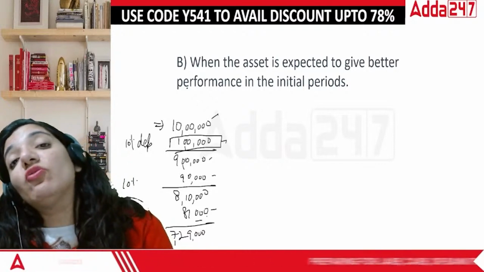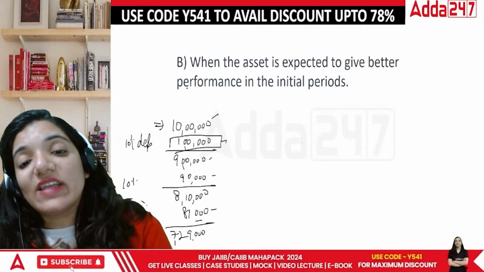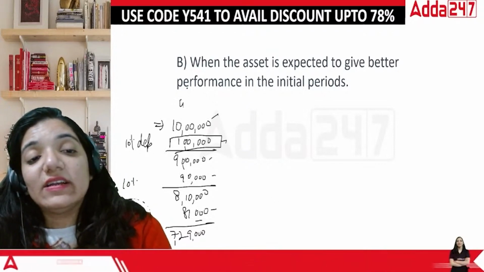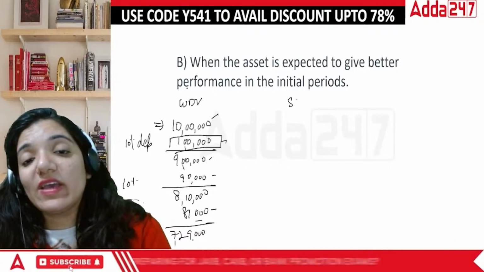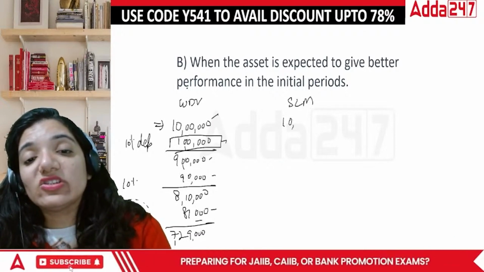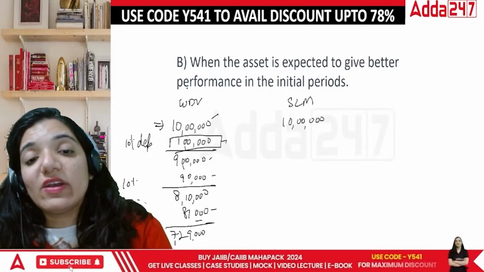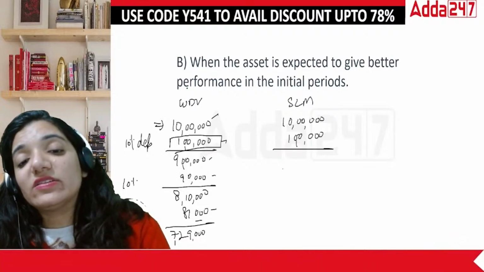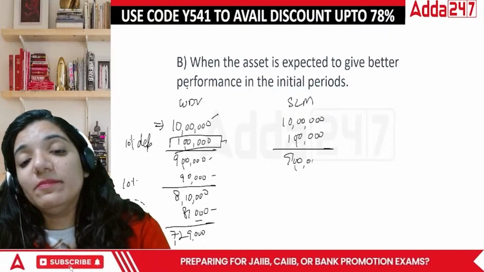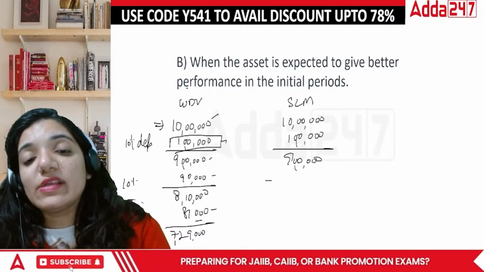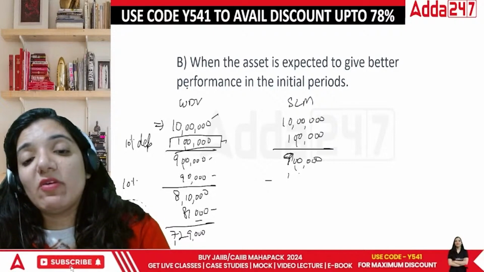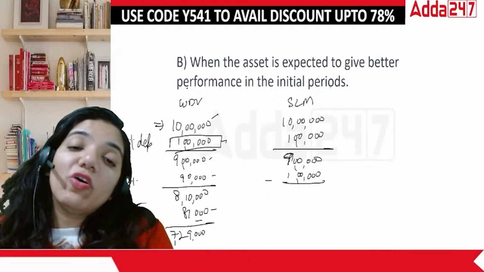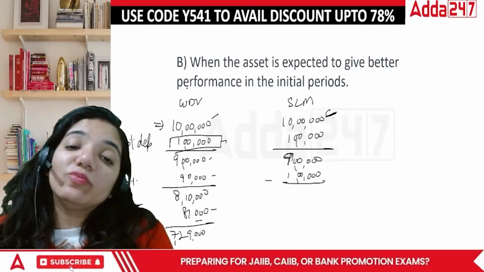Now, in terms of original cost, if it is 10 lakh rupees, this is WDV, everyone. And if I show you the SLM method, if this is 10 lakh rupees, every time you will find the depreciation remains the same. In the first year it is the same. In the second year it continues with the same amount, because it is 10% of your original cost, the cost at which you bought it.